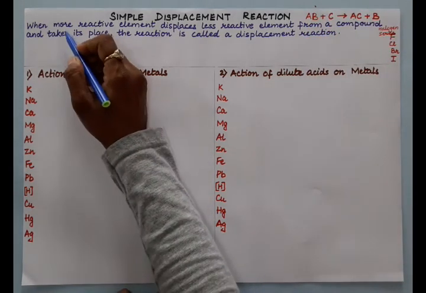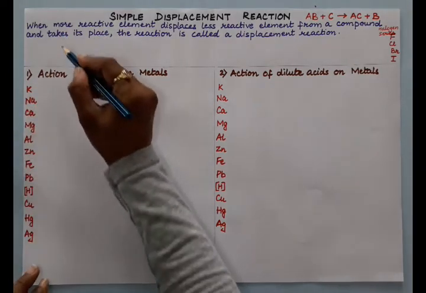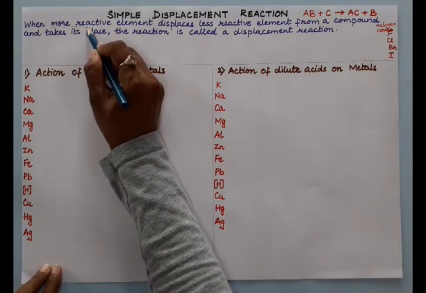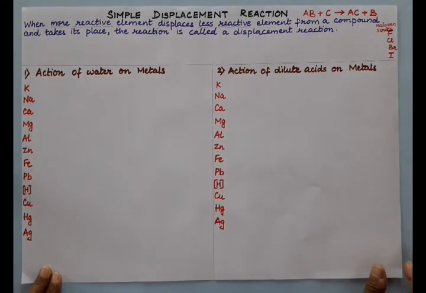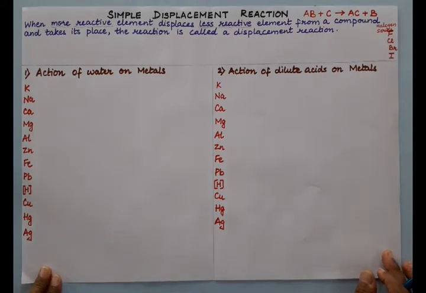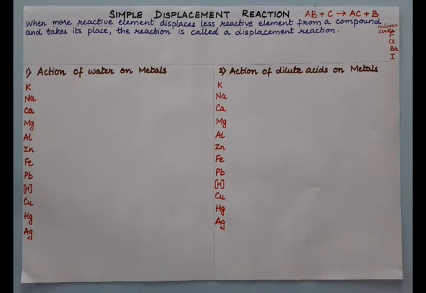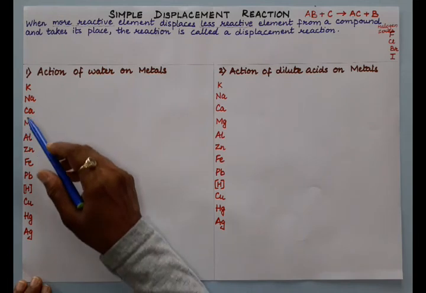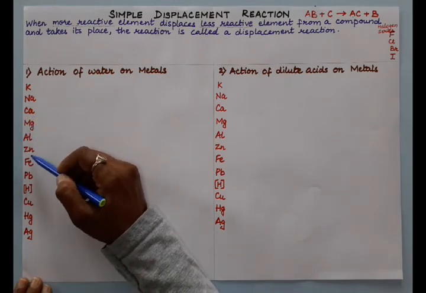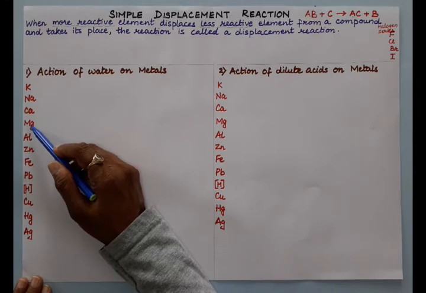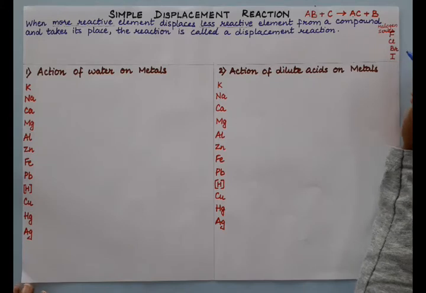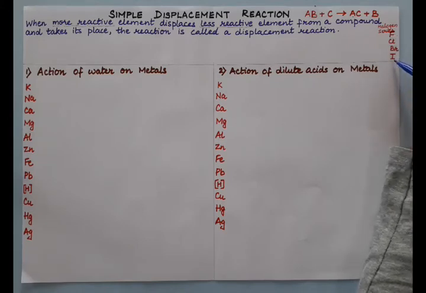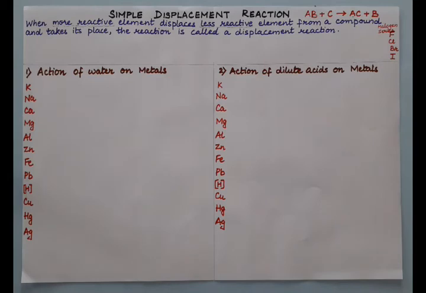So a more reactive element will displace a less reactive one. That is very important, which we have to understand. So here we also have to keep in mind the activity series. Now the reactivity series of metals, from potassium to silver. So calcium can displace zinc or magnesium can displace zinc, but zinc cannot displace magnesium or any other element we see. Here fluorine, chlorine, bromine, iodine, this is the halogen series, non-metallic. Fluorine can displace all of them, but iodine cannot displace anyone.